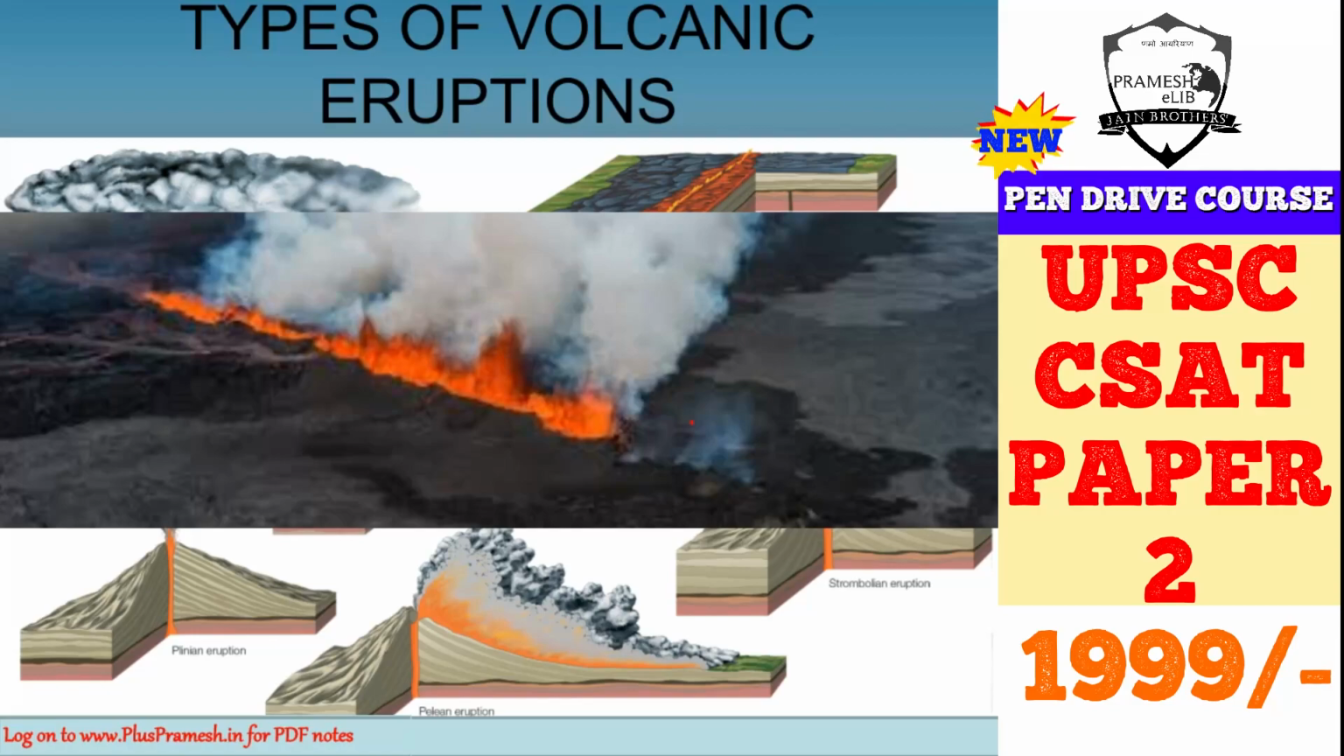Actually, this eruption can go on for days also. So this type of eruption is named after Iceland, because these are common in Iceland, and therefore they are called Icelandic eruptions.